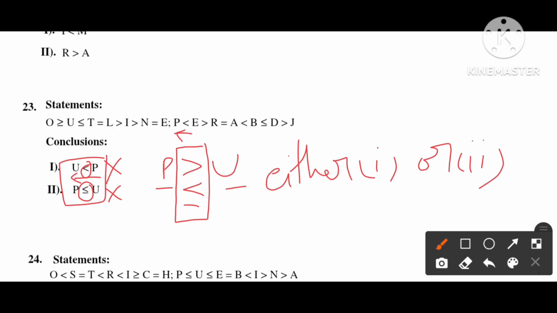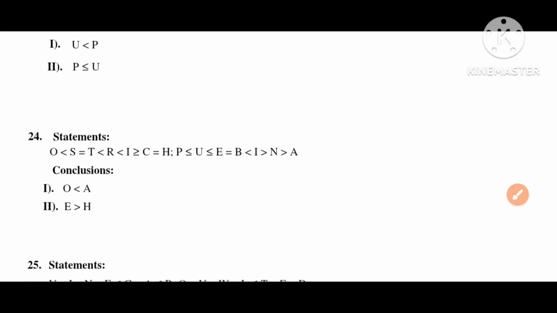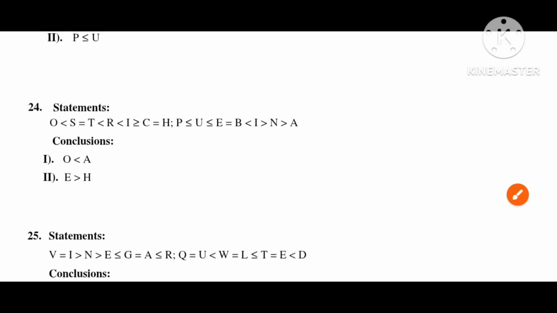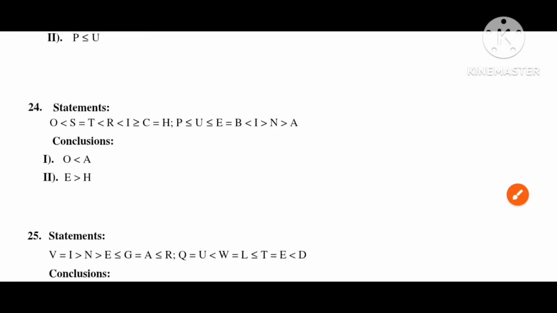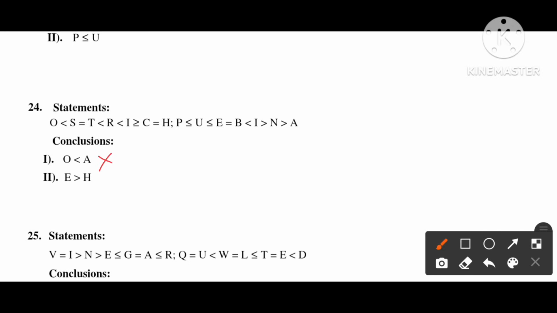Next, we are going to see fourth question. The flow from A to O. From A there is no flow. So first conclusion will be false. Second conclusion, the flow from E to H. From E we can flow up to P or else B, but there is no flow to reach to H. So this conclusion will be false. So both 1 and 2 are false here.